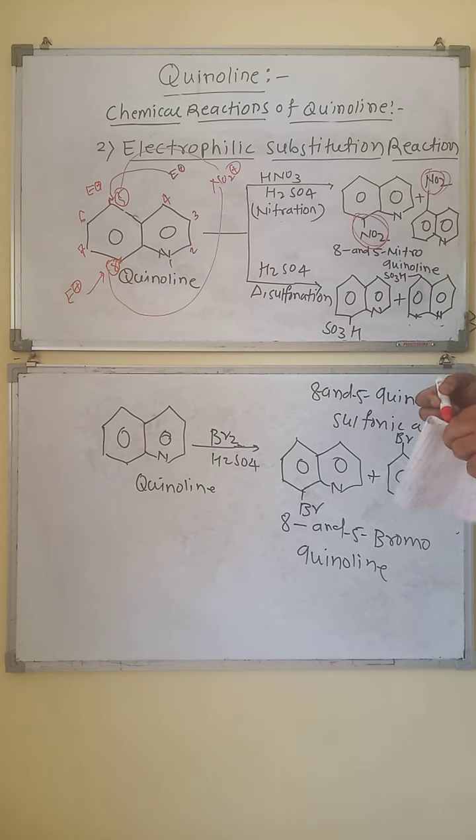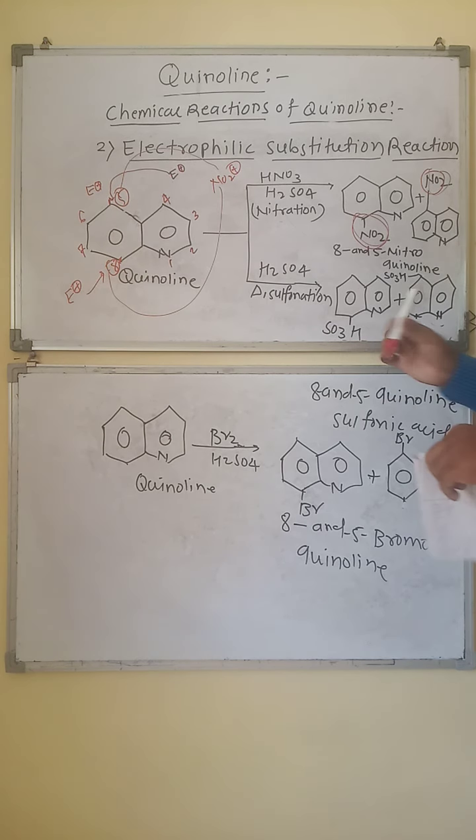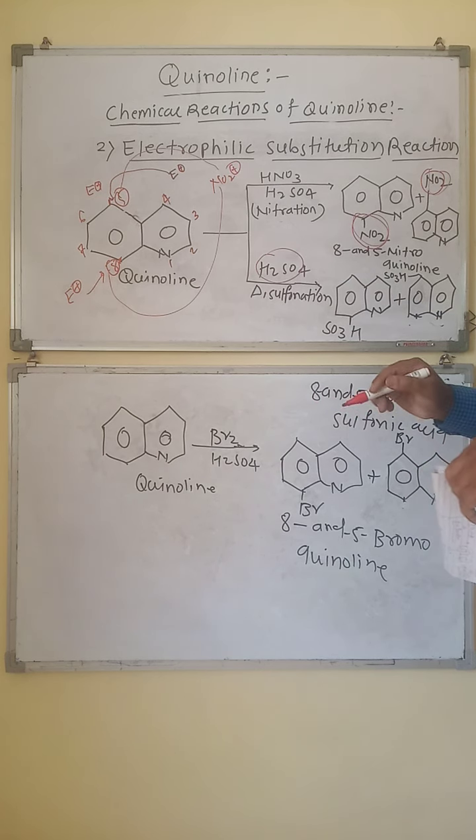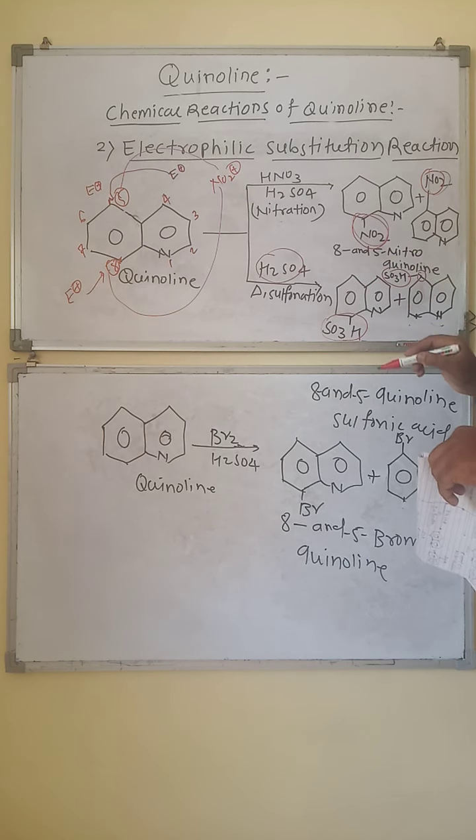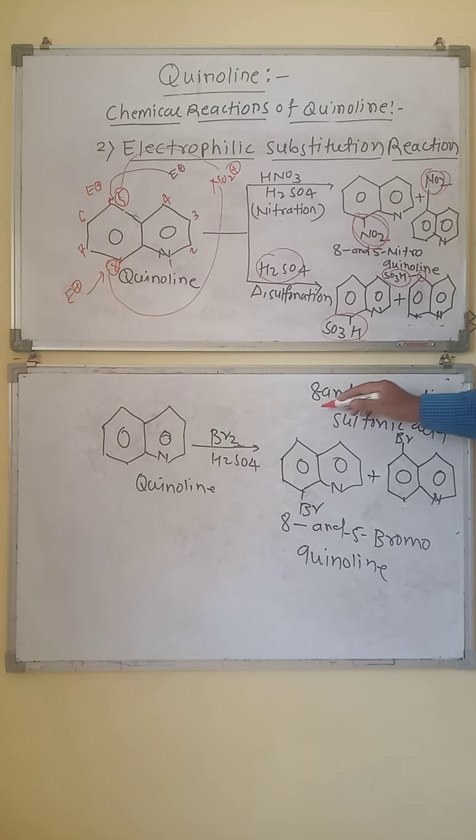Next is sulfonation. Sulfonation is the addition of the sulfonic group to the aromatic ring. For sulfonation we use H2SO4 with the application of heat. There is a formation of a mixture of two products. First, an SO3H group at the 8th position, and another SO3H group on the quinoline ring at the 5th position. In this way we get 8-quinoline sulfonic acid and 5-quinoline sulfonic acid. This is about sulfonation.